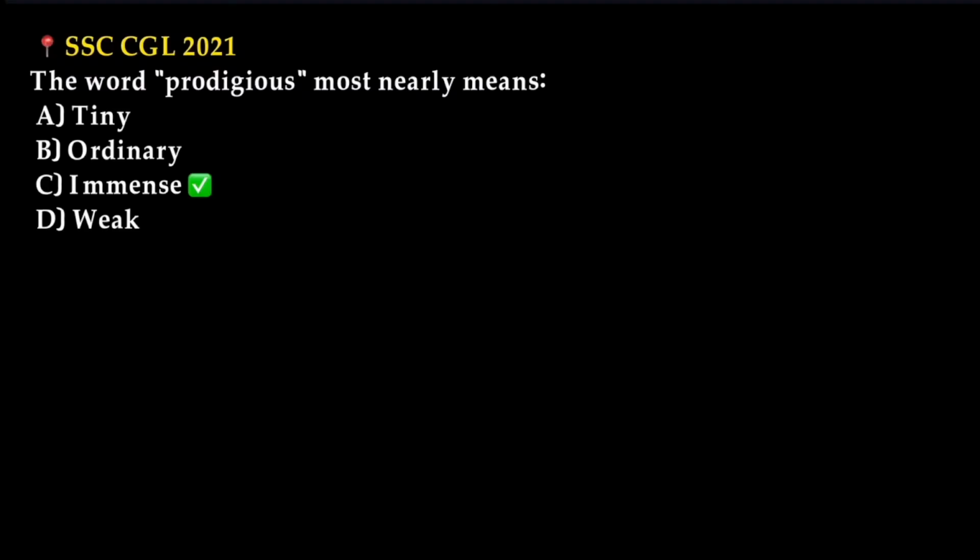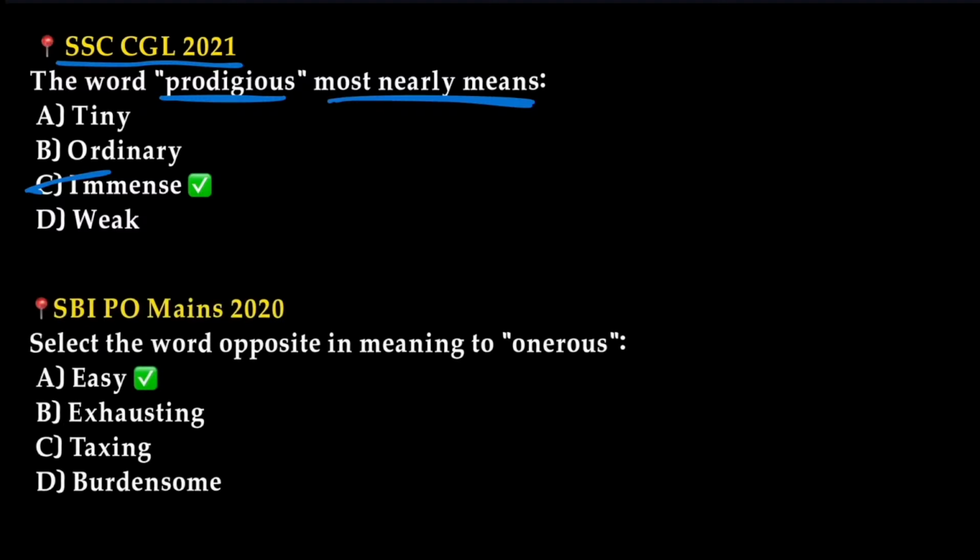In SSC CGL 2021, a question was asked: the word prodigious most nearly means tiny, ordinary, immense or weak. Prodigious means extraordinary, so immense. Option C is the right one. Let us see the next one.